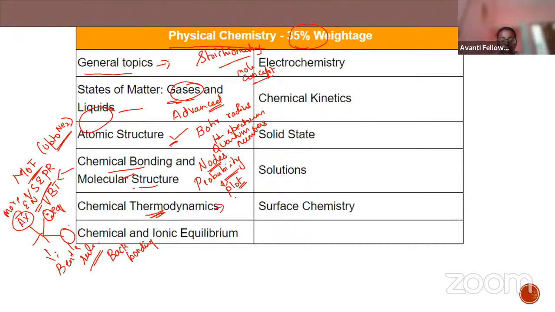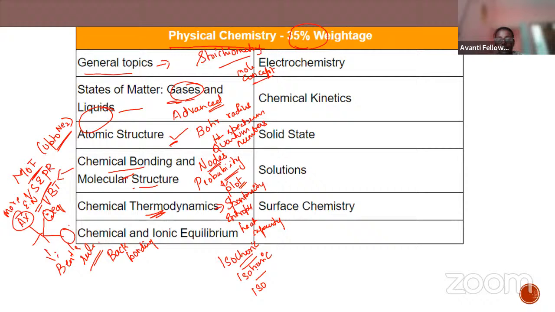Be clear with the criteria of spontaneity, entropy, heat capacity, and then the first law of thermodynamics. You have to apply it and find out what the equation will be when it is isochoric and when it is isobaric.